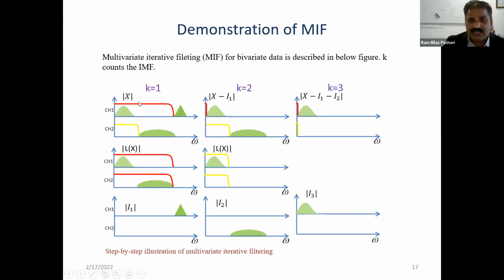Based on this, we subtract from this, and then that is the first IMF, the 2-channel IMF, and then we subtract this 2-channel IMF from the signal, and this is the residual. Then we design the filter, subtract it from this residual, and we have the second IMF. Then the first IMF and second IMF are both subtracted from the multi-channel signal, and we have the third IMF. So all are multi-channel IMFs.